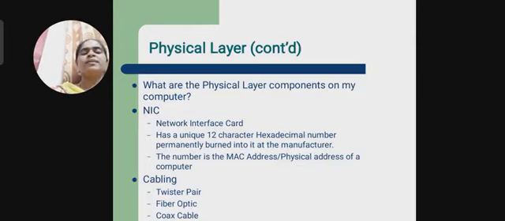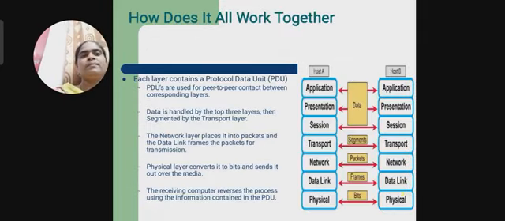Okay, so these are the functionalities of the layers. How does it all work together? Each layer contains a protocol data unit. It is used for peer-to-peer communication, and the data is handled by the top three layers: application, presentation, and session. The physical layer converts all the data into bits over the media. The receiver computer reverses the process, using the information contained in the protocol data unit.